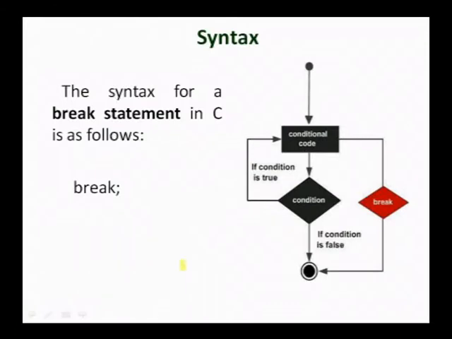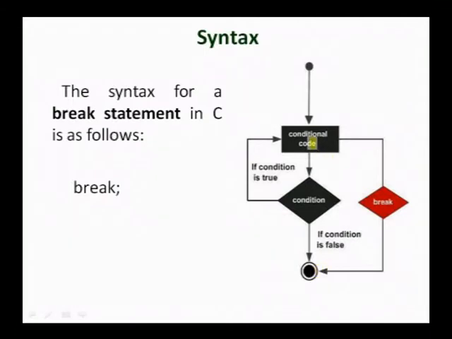Now look at the flow diagram of the break statement. We are already executing the conditional code, and suppose we encounter a break statement during execution of the conditional code, then it causes an abrupt termination and it comes out of the body of the loop.